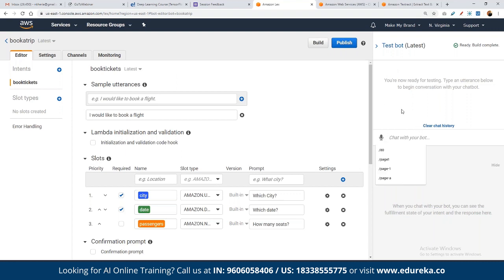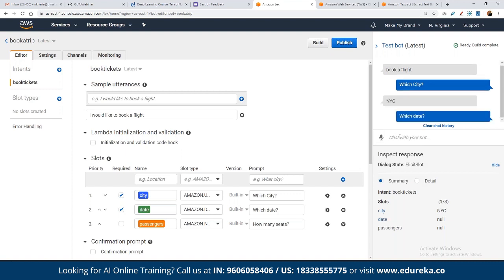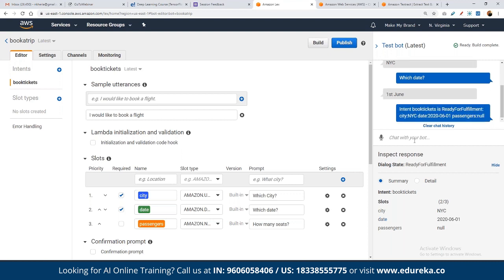So now we can start testing it. For example, even if we do not type the entire sentence, okay, I would like to book a flight, if we type in book a flight, it will automatically ask us which city. For example, let's say we type in NYC. Which date? Let's suppose we want to book it for 1st June.